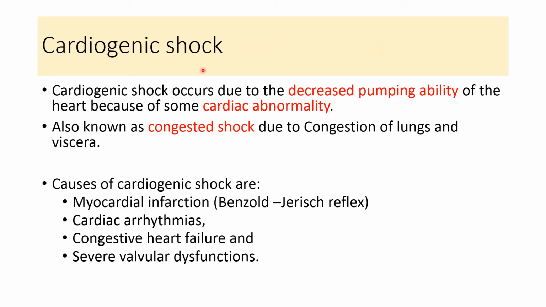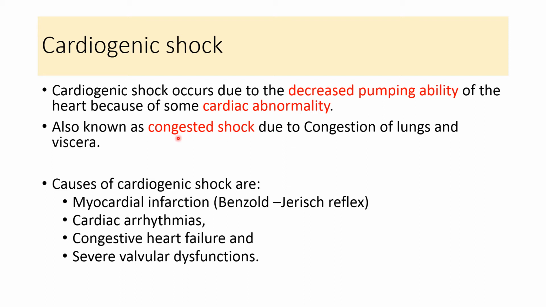Cardiogenic shock. Cardiogenic shock occurs because of a cardiac abnormality, and this cardiac abnormality leads to a decrease in cardiac output because of the decrease in myocardial contractility and the pumping ability of the heart. Decrease in cardiac output decreases tissue perfusion and it leads to shock.